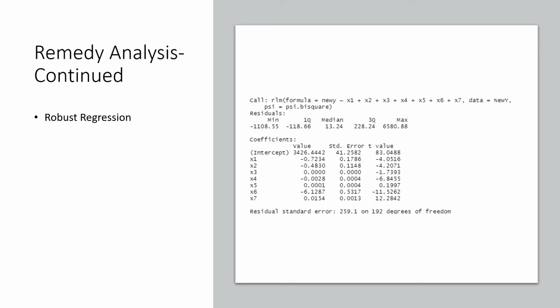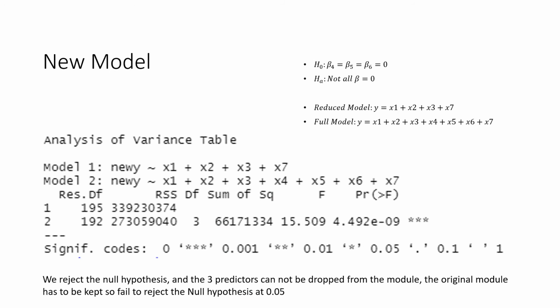I also did a robust regression, just to find more problems and try to fix my data. And the residual standard error is really big. Then I wanted to see if I can transform my model by building a new model, because I want to drop a couple of variables, and that's my next step.